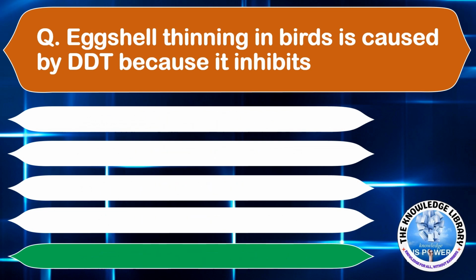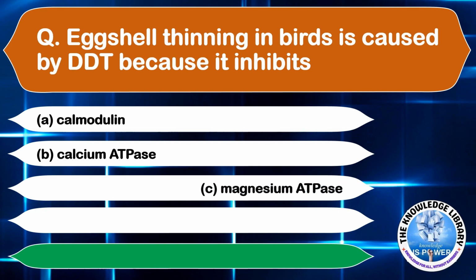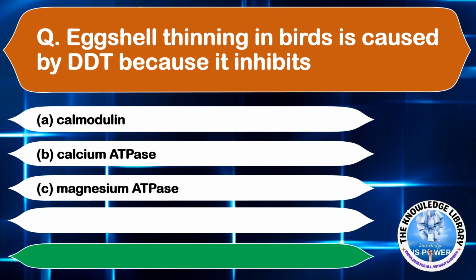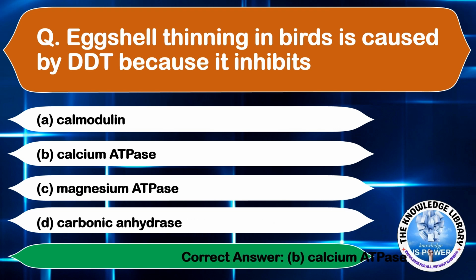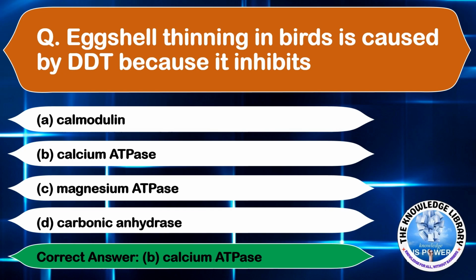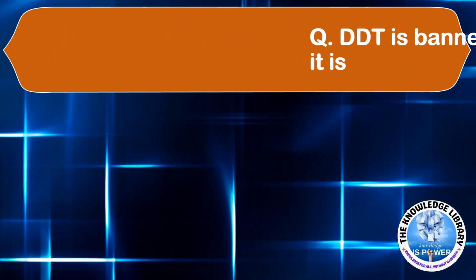Eggshell thinning in birds is caused by DDT because it inhibits option A calmodulin, option B calcium ATPase, option C magnesium ATPase, and option D carbonic anhydrase. The correct answer is option B calcium ATPase. Moving on to the next question.